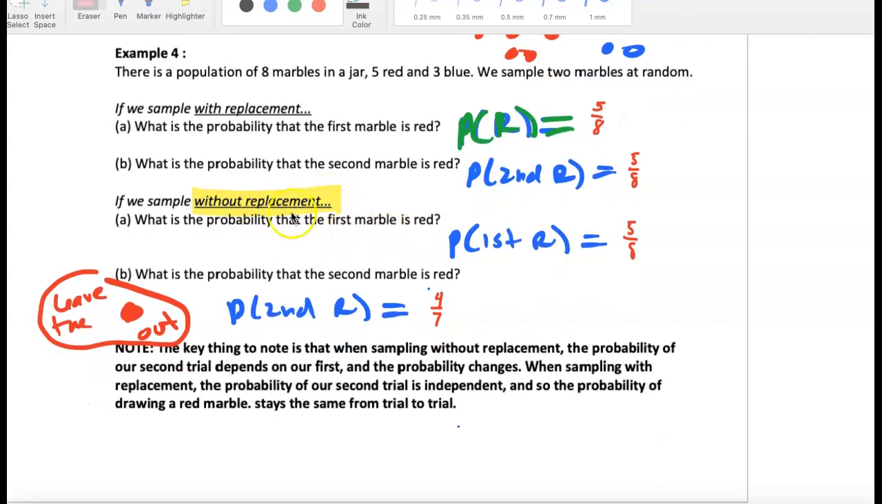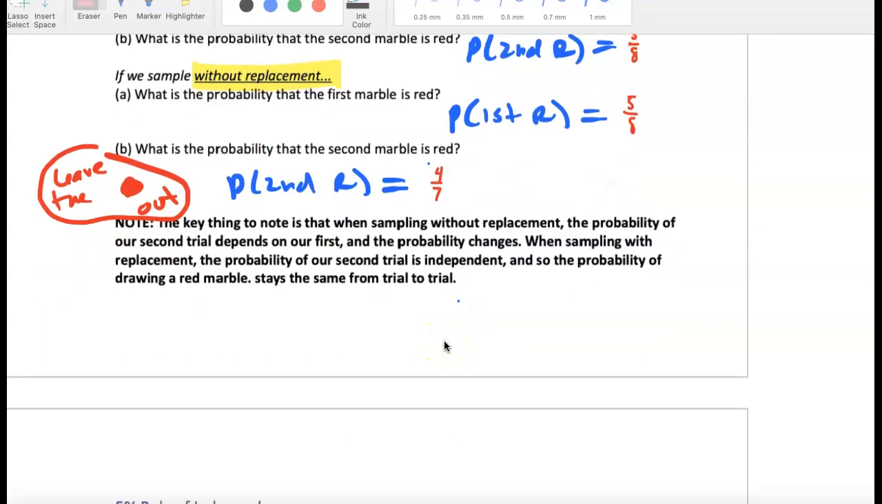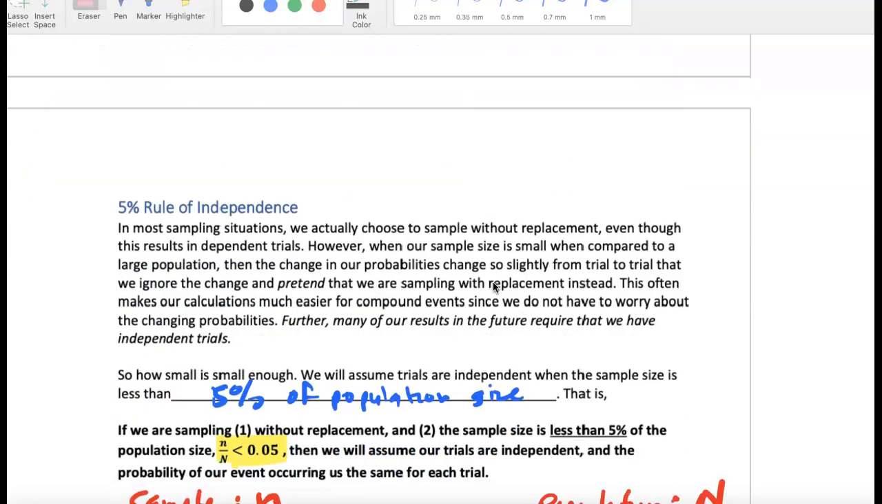What if we sample without replacement? Well, the probability of a red marble is 5 out of 8. But now in the second case, we leave one of the red marbles out without replacement. It's 4 out of 7. So notice there's a change, because without replacement, we impacted the outcome of the second event. In this case, the probability of the second trial depends on the first, and the probability changes. When sampling with replacement, the probability of our second trial is independent. So the probability of drawing a red marble stays the same.